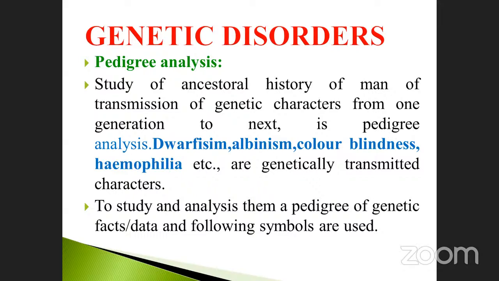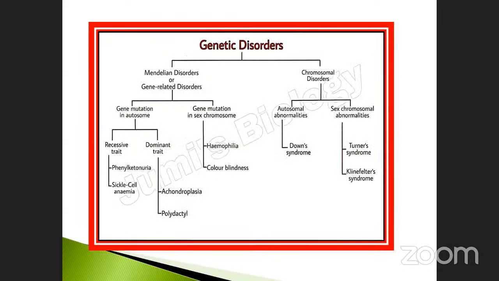To study and analyze them, a pedigree of genetic data and the following symbols are used. In pedigree analysis, they use so many symbols. Each one has a specific symbol: round, square, and triangle. Also there is a connection between them, like in a computer. In a computer we use so many symbols. Likewise, in pedigree analysis also they are used, for genetic identification or data. See here one by one.